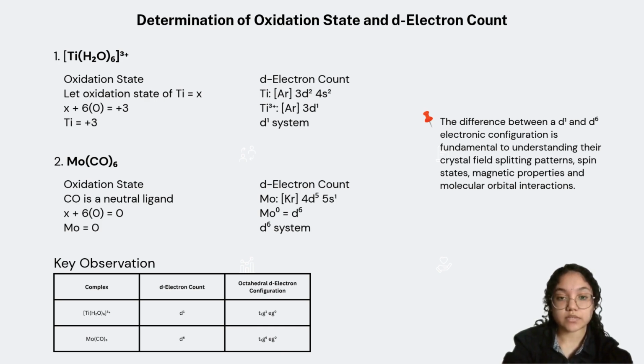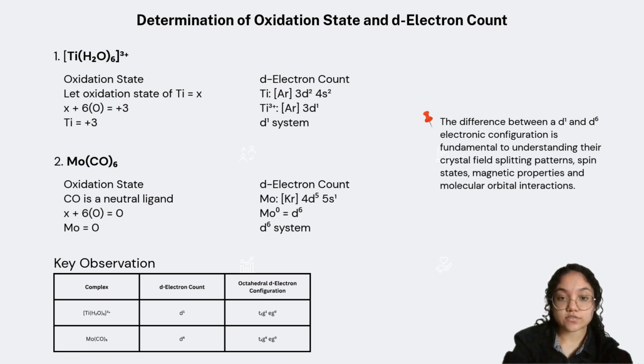For molybdenum hexacarbonyl, carbon monoxide is also a neutral ligand and the complex is overall neutral. Therefore, the oxidation state of molybdenum is 0. Since neutral molybdenum has the configuration of krypton 4d5 5s1, it contains 6 d electrons and is classified as a d6 system. When these d electrons are placed in an octahedral crystal field, the electron arrangements become t2g1 eg0 for hexa-aqua titanium 3 ion and t2g6 eg0 for molybdenum hexacarbonyl.